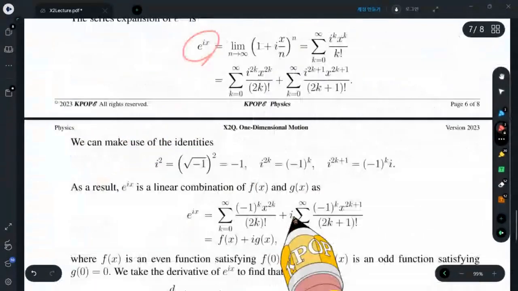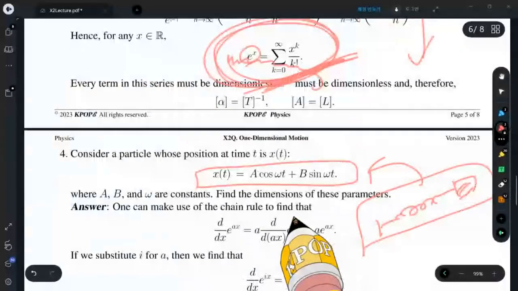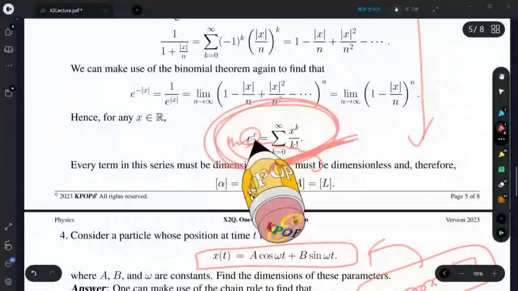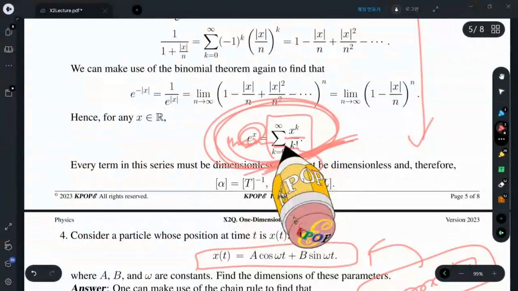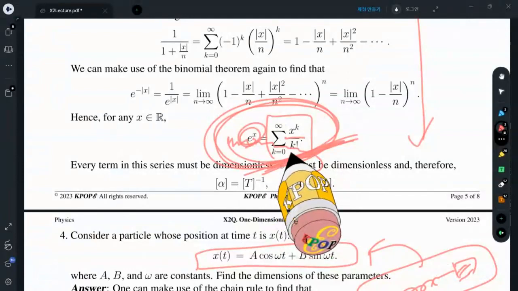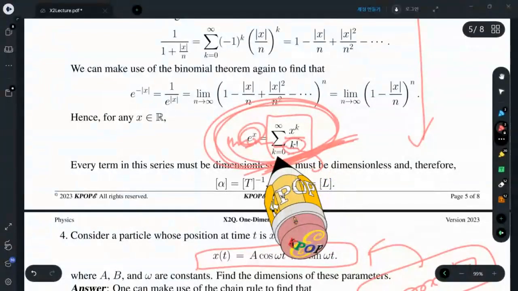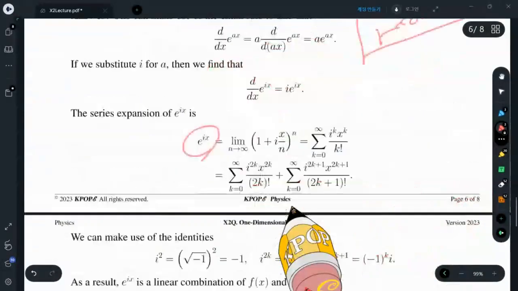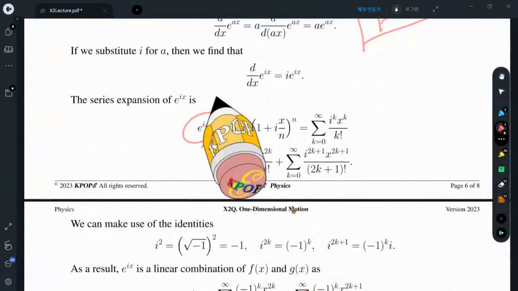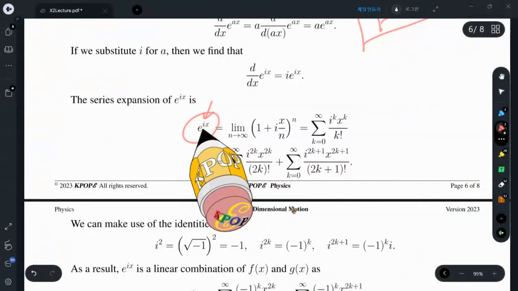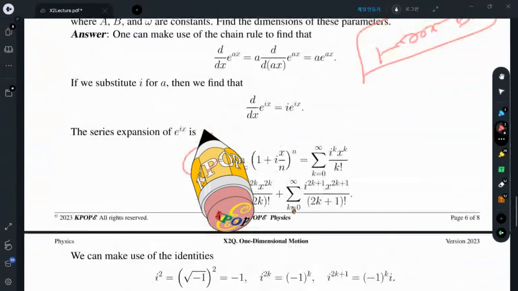Okay, we just have seen that the exponential is exactly the same as the power series. It is not a geometric series because we have a k factorial in the denominator. However, it is absolutely convergent, so why don't we substitute i here as a factor?